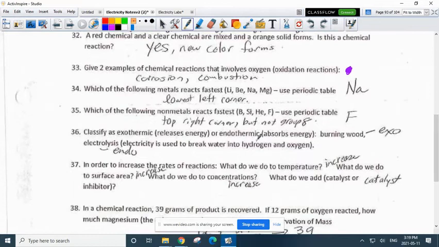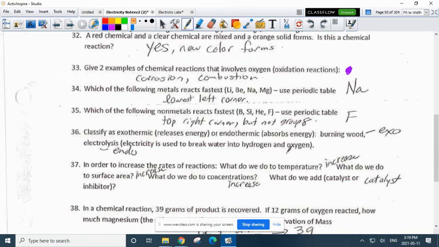Classify this as endo or exo. Exothermic releases energy to the surroundings, so the surroundings get hot. That's like burning wood. Endothermic absorbs energy from the surroundings, so the surroundings get cold. They just pull energy in, like photosynthesis or electrolysis, right? That takes energy in.